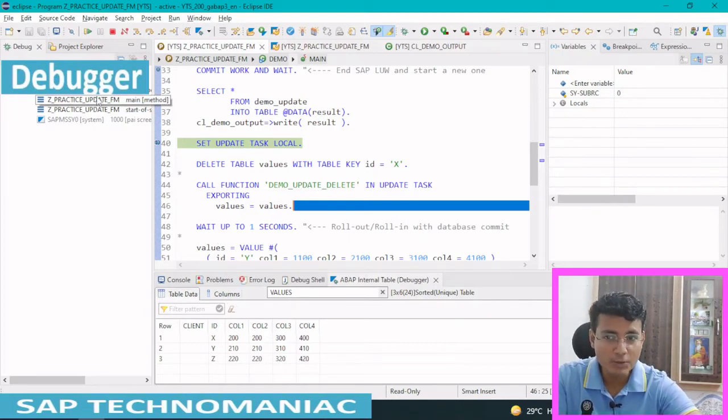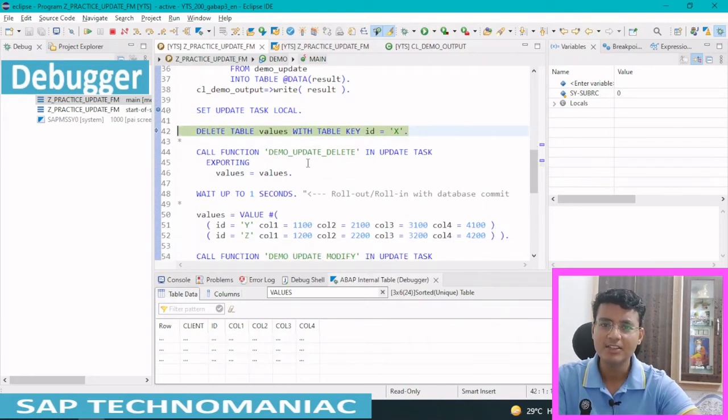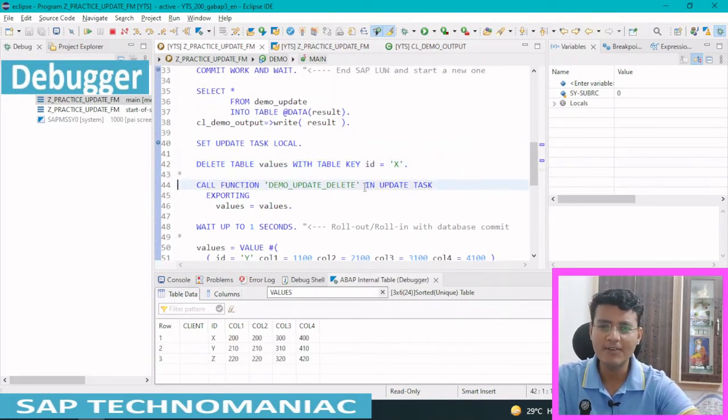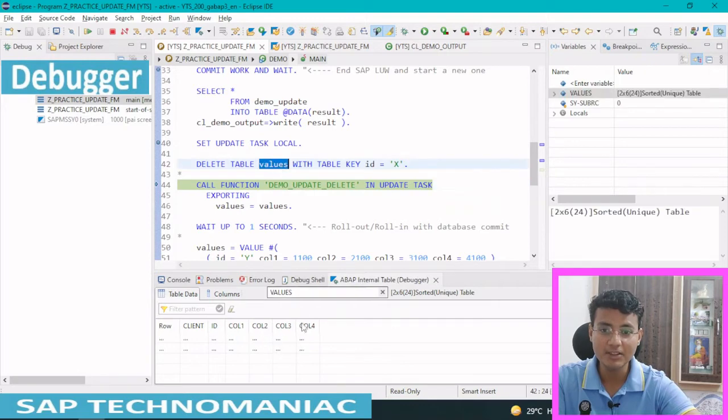Instead, it will use the same work process, the dialog work process, and it will execute right here. It will not be called in the update work process. Let me show you how it is happening. As I told you, we are deleting the value from the internal table, so now the internal table only has the Y or Z value, and I'm updating with this internal table.